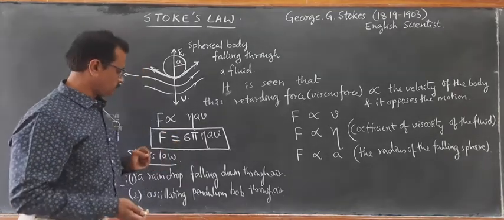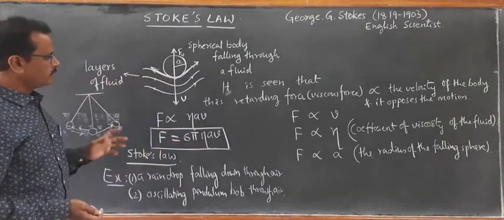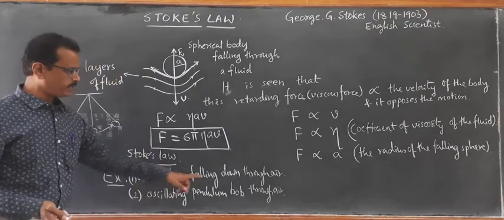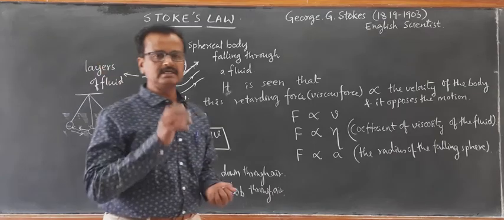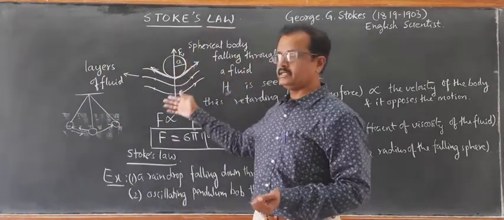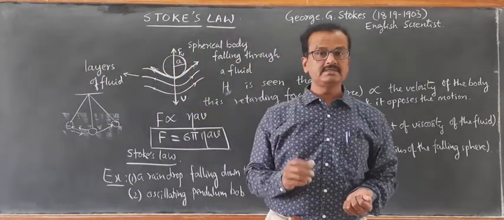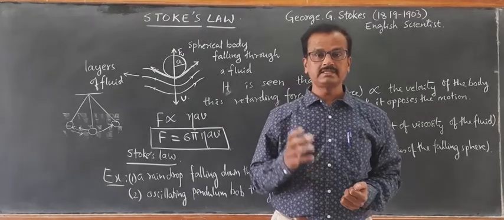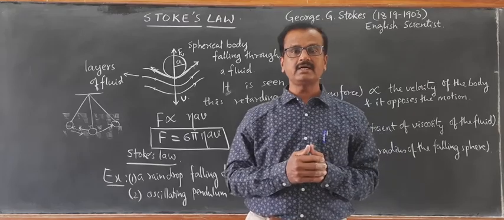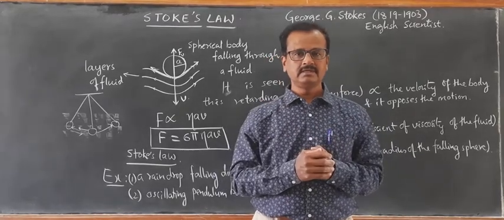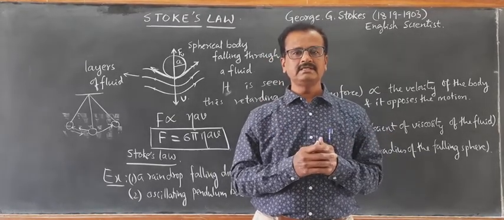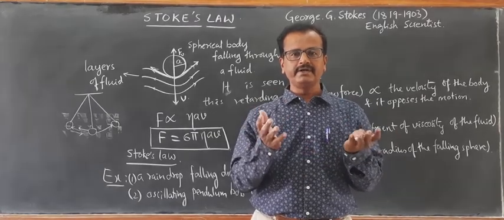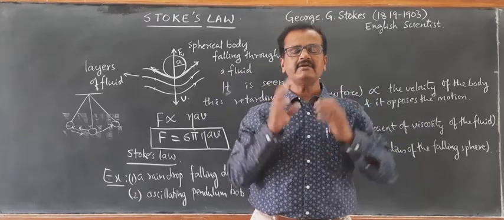Now we will consider one particular example, that is a raindrop falling down through air. How does a raindrop falling down through air experience viscous drag? Along with the viscous drag, there is one more force exerted by the fluid, that is called buoyant force. You know, buoyant force is the upward thrust exerted by a fluid whenever a body is taken inside a fluid.